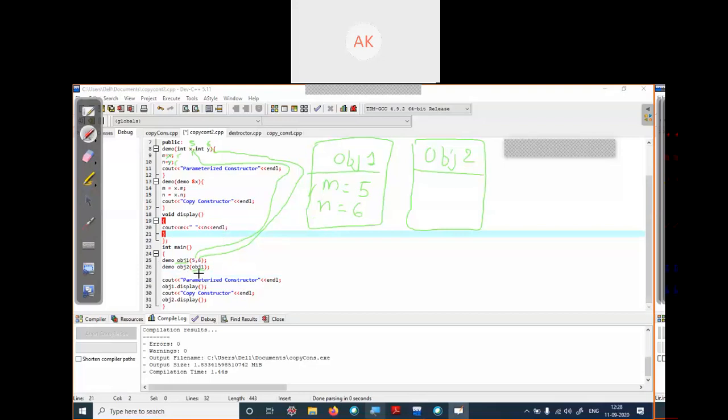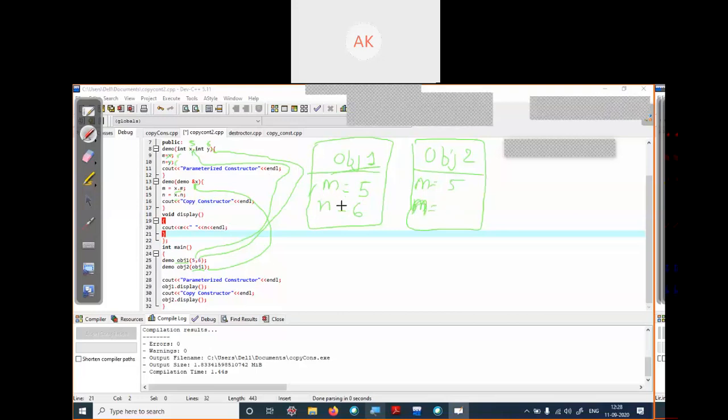We are not passing values 5, 6 or 10 or 15, anything for m and n. We just pass the object name obj1. So it will call here. Okay, so the x here is object 1 as we have given the input. So what is the value of m and n? It sets the value the same as here. So object 2 copies the value of m from object 1, and value of n for object 2 it will copy from the object 1, which is 6.